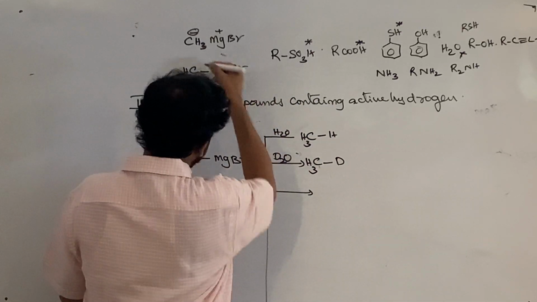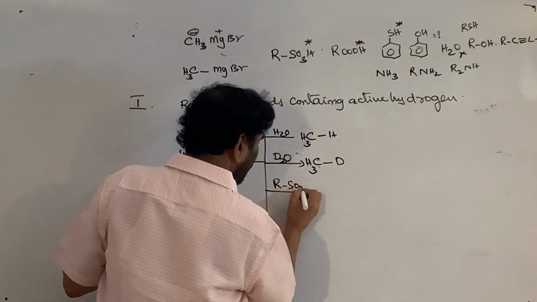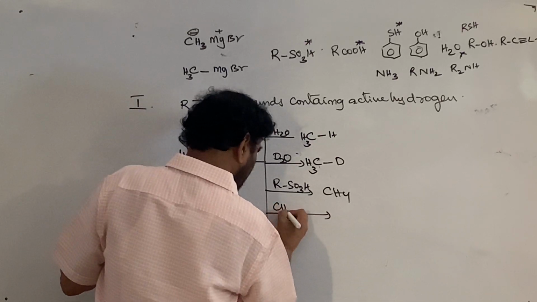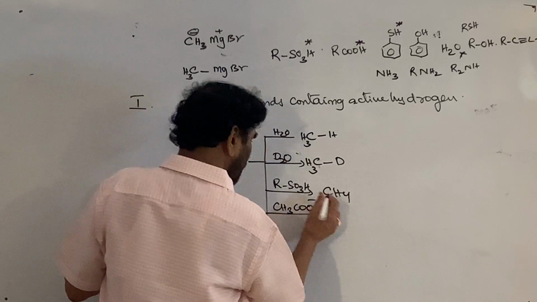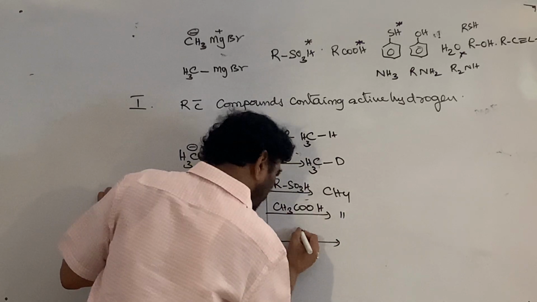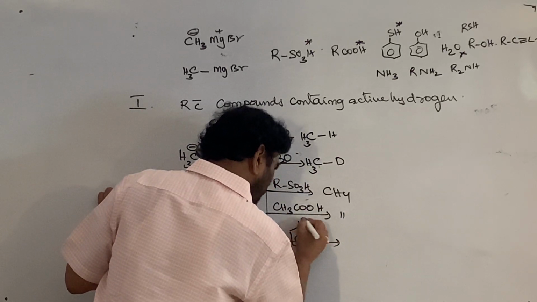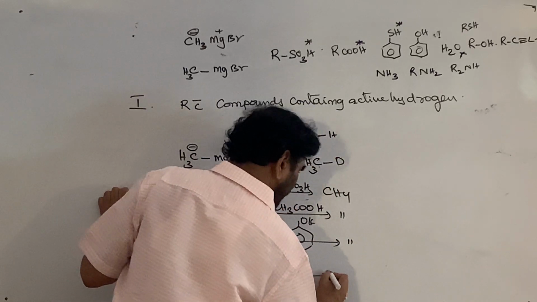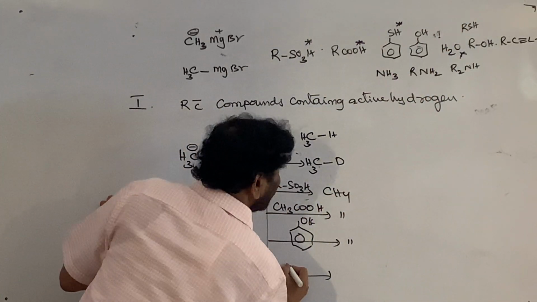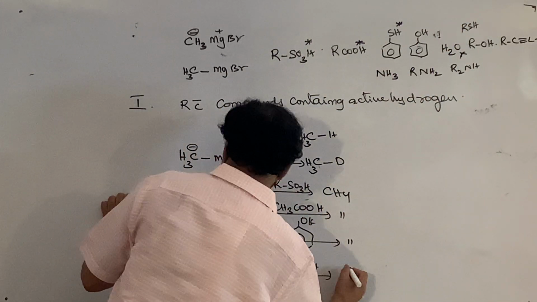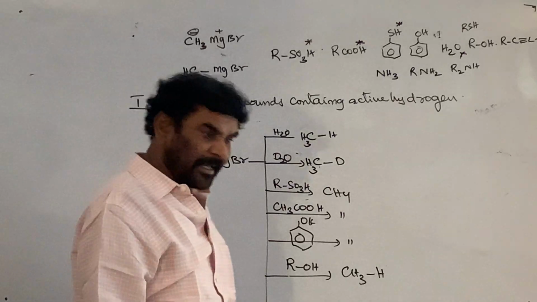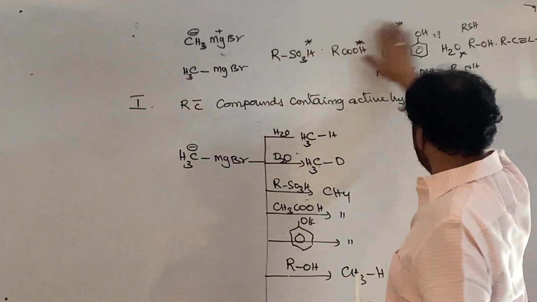You can treat with anything. This is RSO3H, any sulfonic acid, and methane is formed. Treat with a carboxylic acid, like acetic acid. Same thing when treated with alcohol or phenol. I am taking phenol, the regular compound; methane is formed and phenoxide ion is formed. All these compounds decompose the Grignard reagent, ROH, any alcohol. The Grignard reagent cannot exist in alcohol. It undergoes decomposition in the presence of these compounds.